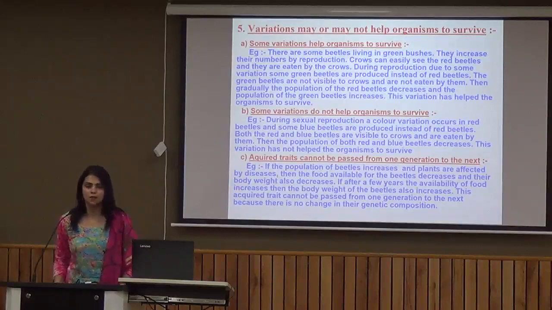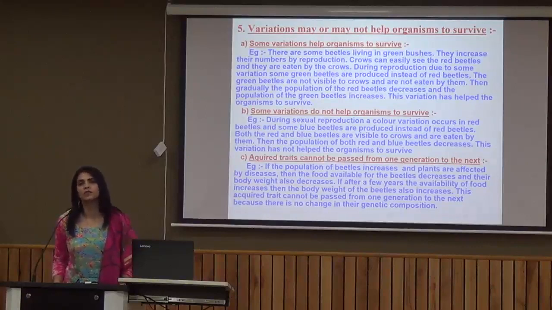The body weight of the beetles would also increase. So we can say the trait of low weight is an example of an acquired trait, because they were not getting enough food, so the weight decreases. When they were getting sufficient nutrition, the weight also increases.